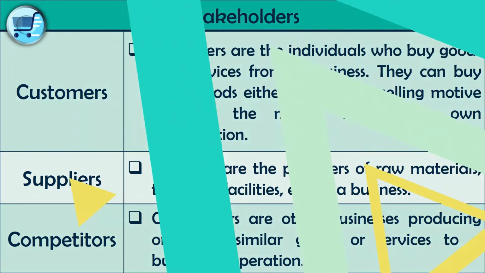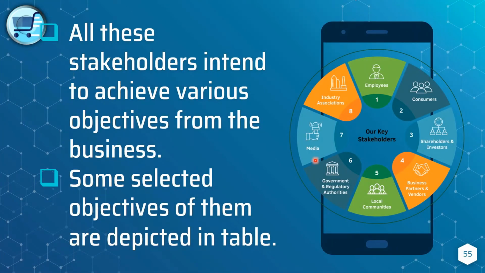Okay, so let's read this. All these stakeholders are intended to achieve various objectives from the business. Some selected objectives of them are depicted in the table. I mentioned earlier that each and every stakeholder has their own objective to be fulfilled from our businesses. So let's talk about those.